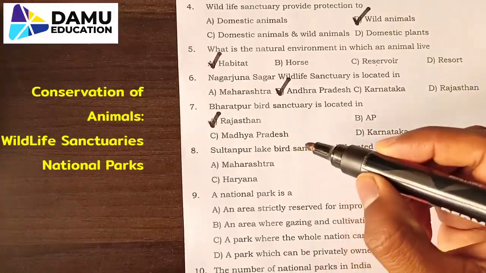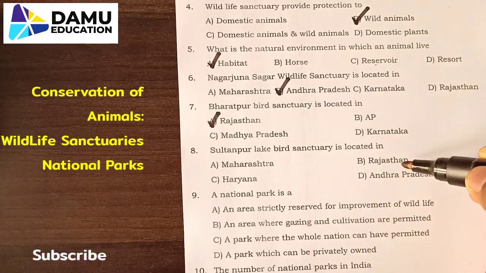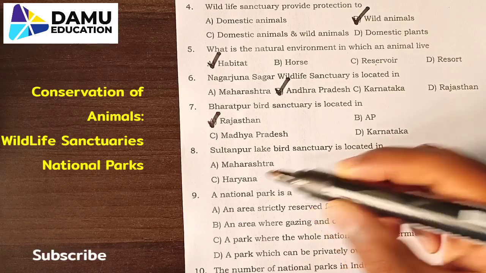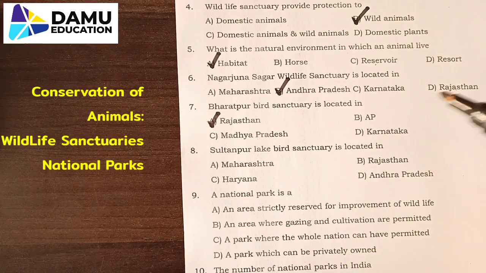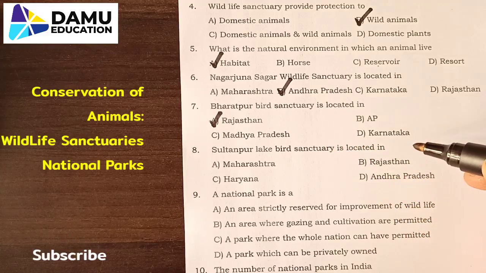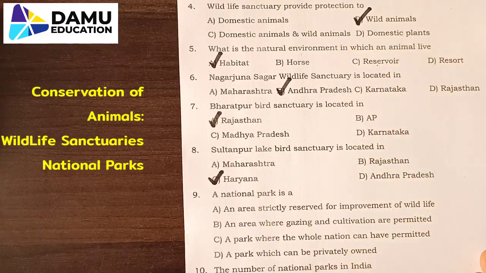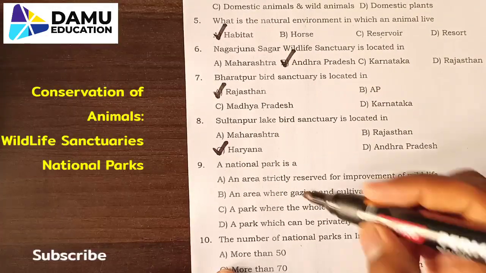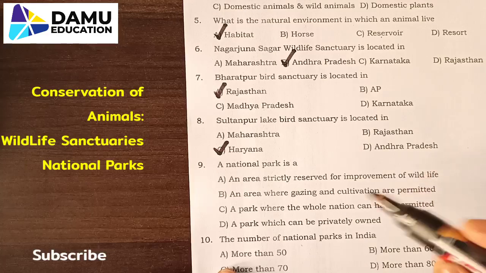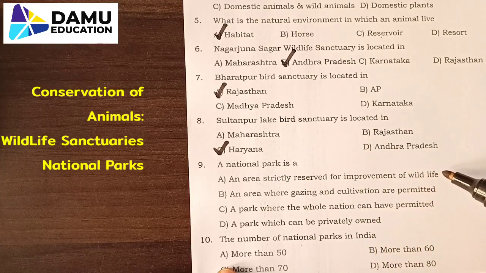Next, Sultanpur Lake Bird Sanctuary is located in: first one Maharashtra, second one Rajasthan, then Haryana and Andhra Pradesh. So for the eighth one, we know that Sultanpur is located in Haryana. C.